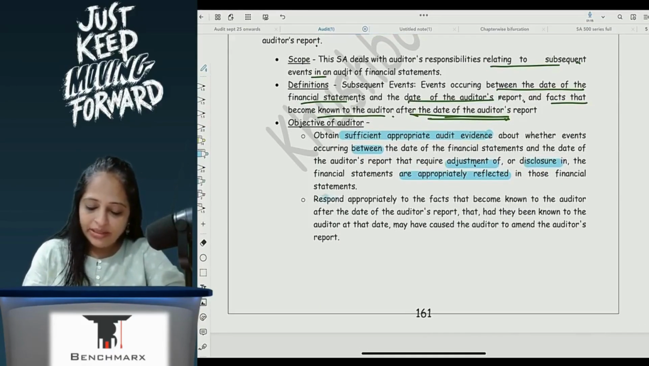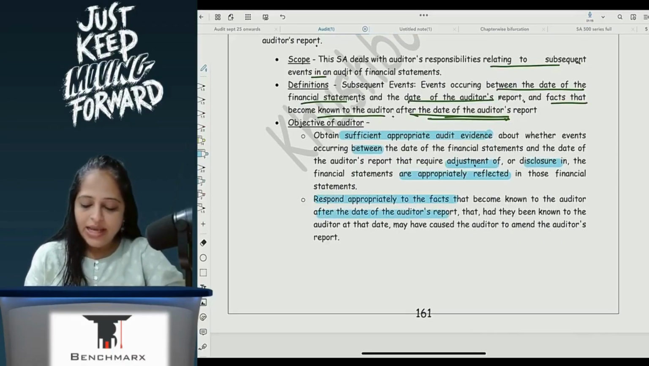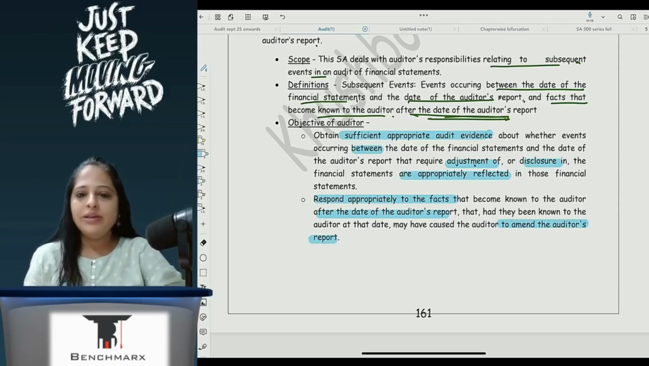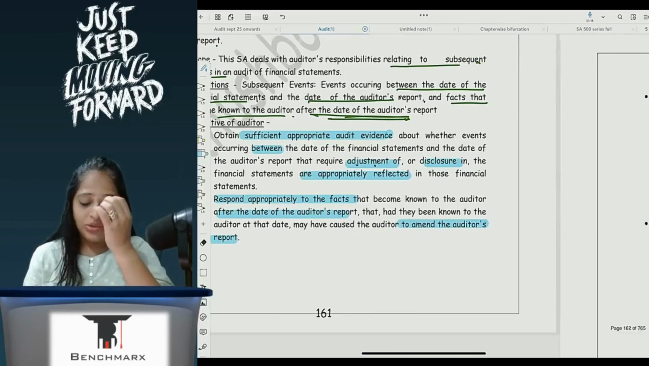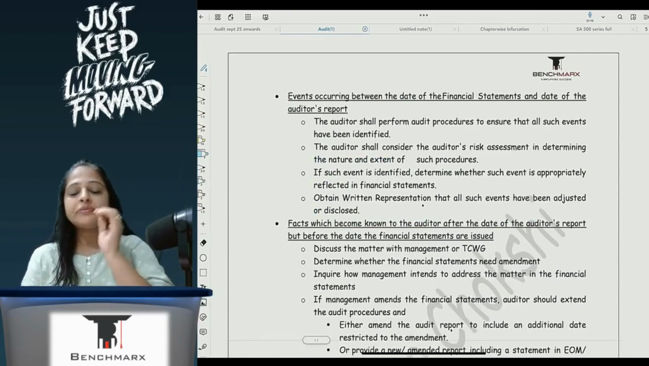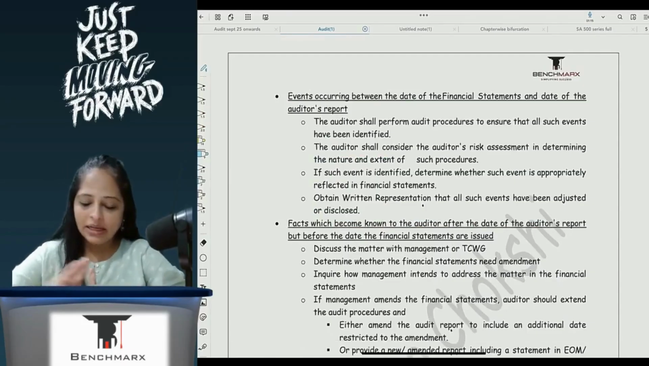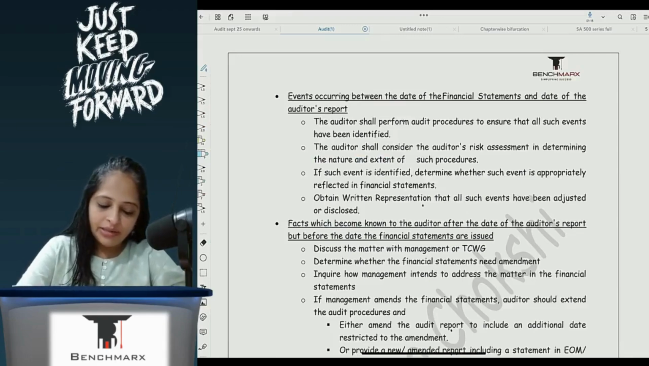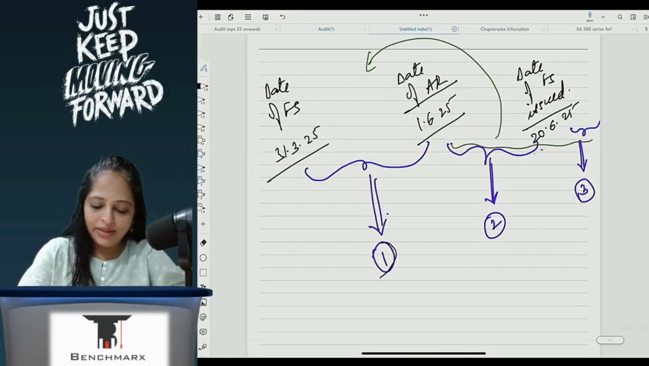Respond appropriately to facts that become known after the date of audit report, and that had they been known to the auditor as on that date may have caused the auditor to amend the auditor's report. So we will look at both the situations. Now coming to events occurring between the date of FS and the date of audit report. So in our example, we are looking at situation number 1.